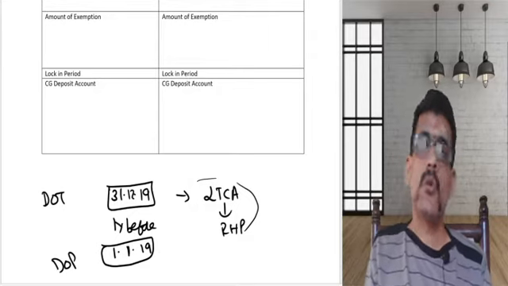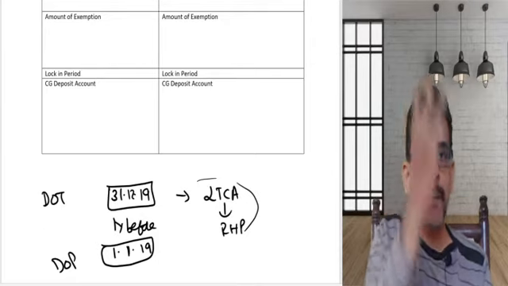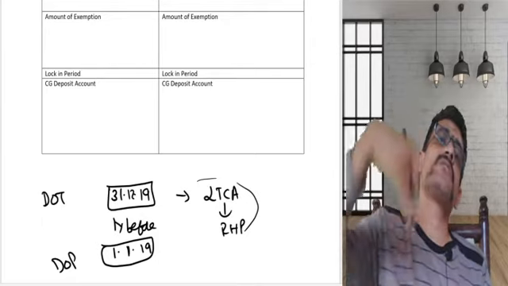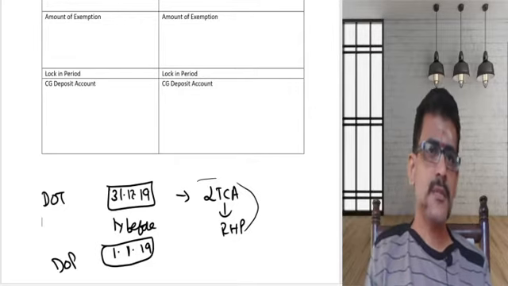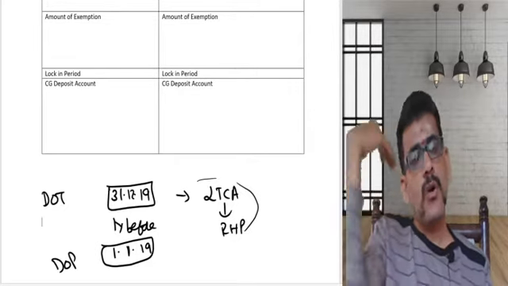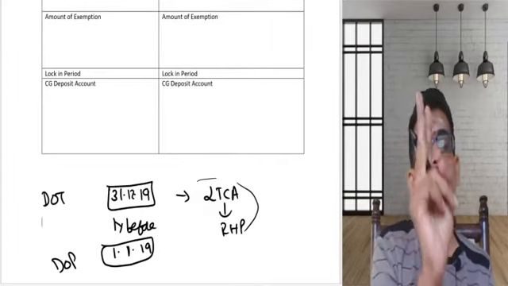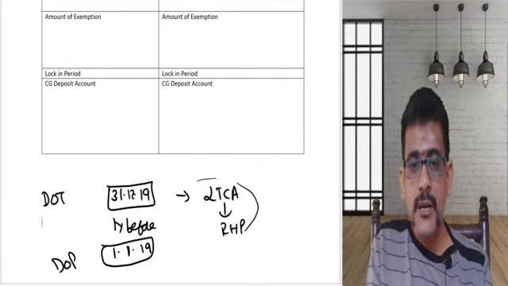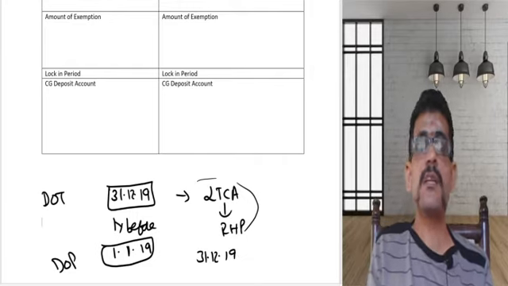Or you are not purchasing 1 year before. In the first case, I had purchased one house and then transferred the old house. The second case is, you transferred the old house, then purchase another house within 2 years from the date of transfer. 31st December 2019 was the date of transfer.